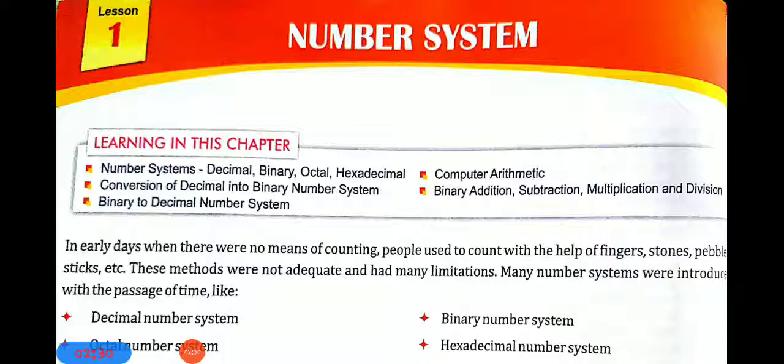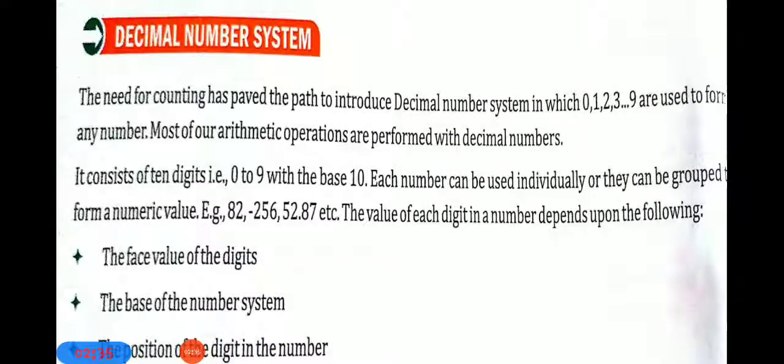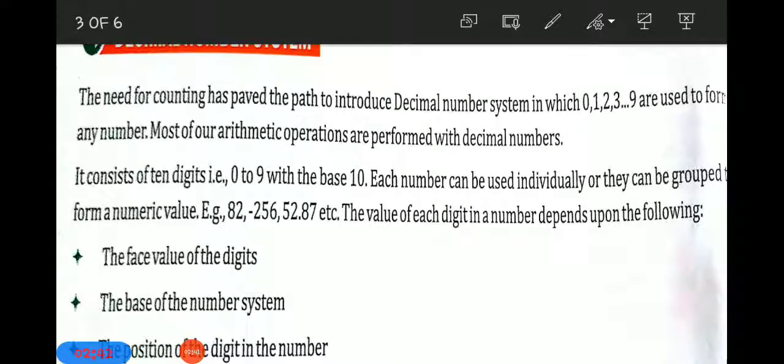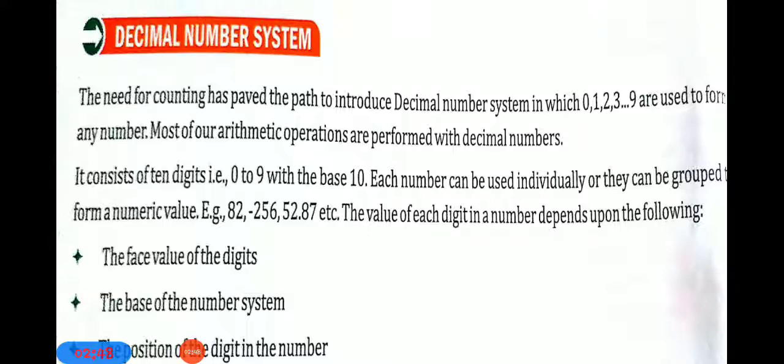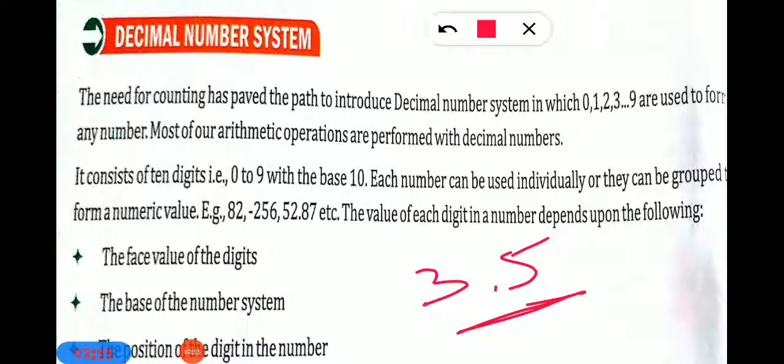Today I am going to explain only the decimal number system. What is a decimal number system? Do you think decimal number system means numbers like 3.5, that this is a decimal point number and this is the decimal number system because you get the point, right? But this is wrong. What does decimal number system mean?